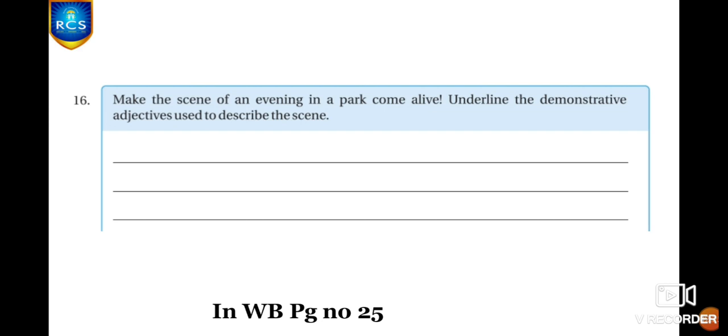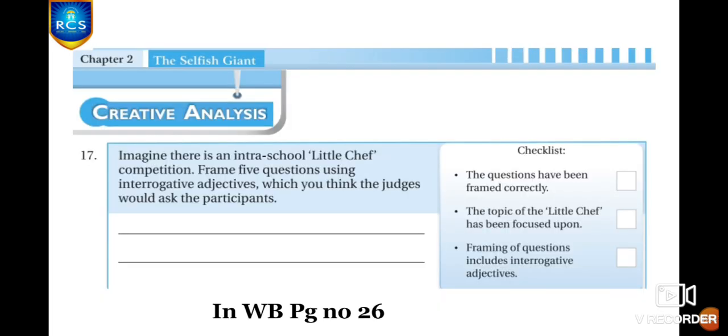Children, you have to describe very creatively so that while reading your description, the whole park, that is the whole scene, will come alive in my mind. Clear children? Yeah. And underline the demonstrative adjectives used to describe the scene. 17th question. In workbook page number 26.